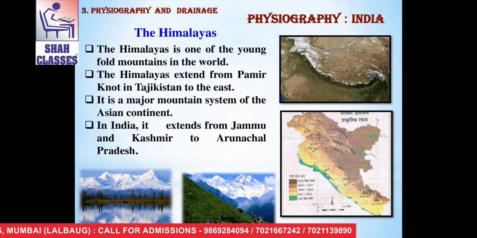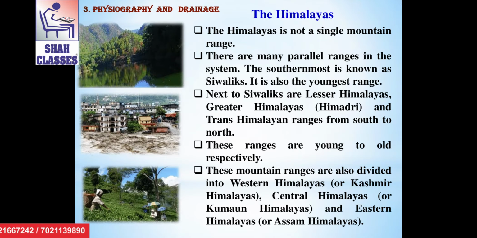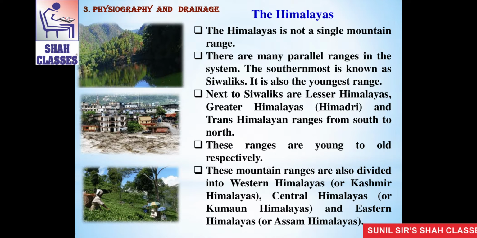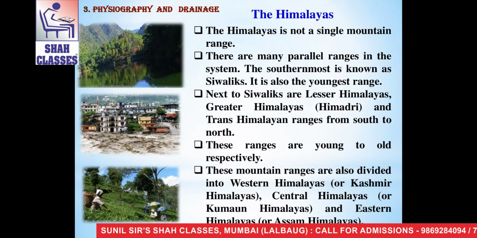See, in this video, you can see the physiographic location of Himalaya in North India and its topography. Now see to it that the Himalayas is not a single mountain range. There are many parallel ranges in the system. The southernmost is known as Shivaliks.